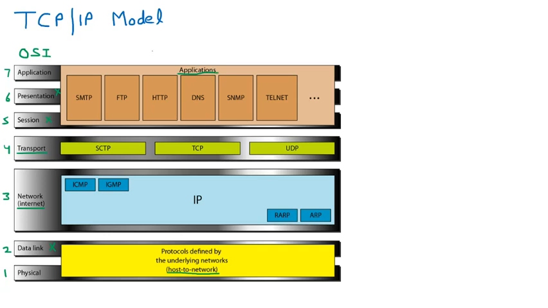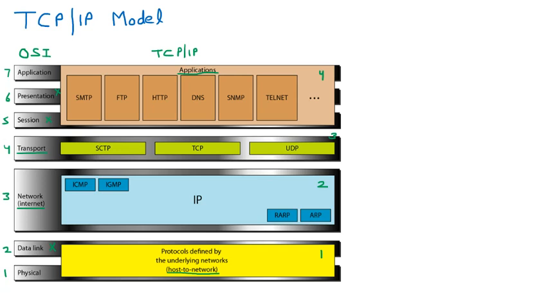So this is the TCP/IP model which was implemented first. It has 4 layers: the first layer is host to network, second is the internet layer, third is the transport layer, and fourth is the application layer.